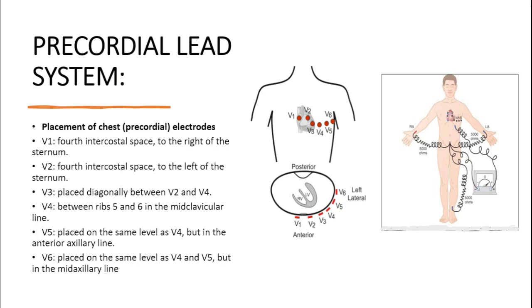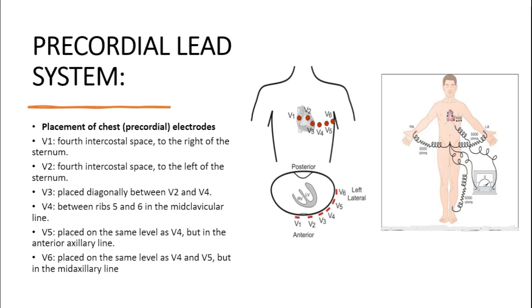Then we come to the precordial lead system. As I said, there are 12 leads in total: lead 1, lead 2, and lead 3, then AVF, AVR, and AVL, and there are 6 more leads, which are V1, V2, V3, V4, V5, and V6. Accordingly, the electrodes are placed on our chest.